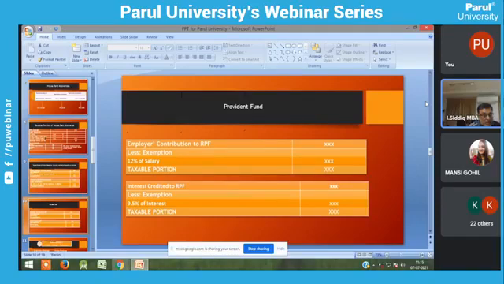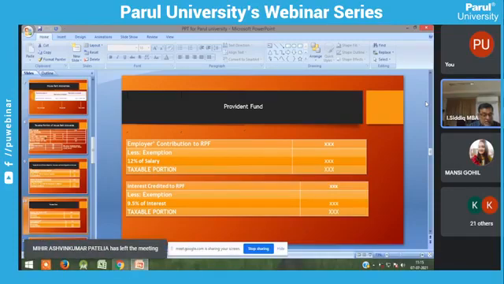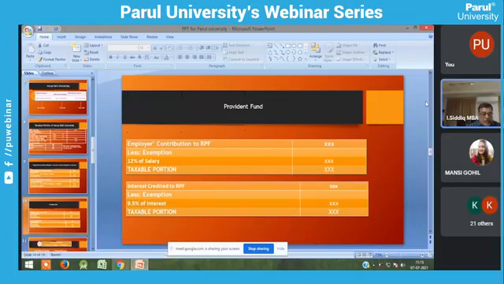Employee contribution. So I already told you, both the employer and the employee can contribute to the provident fund. Actually, it is a savings. It can be received by an employee at the time of retirement or on some other occasions, such as a daughter's marriage, son's marriage, or the employee's marriage. You can withdraw the amount. Suppose you want to construct your house, you can withdraw the amount from the provident fund. So the provisions are there.